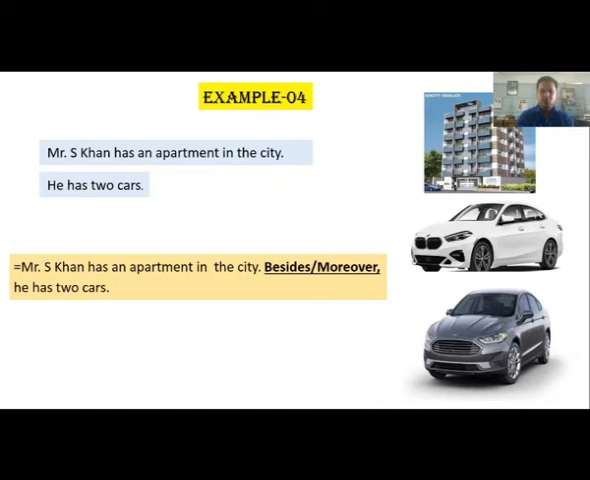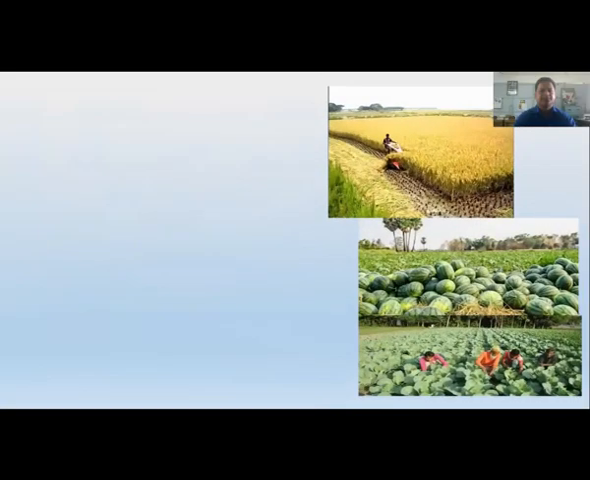If you want to add more information with your previous sentence, with the previous information, then you have to use besides, moreover, furthermore, in addition to, etc. as sentence connectors. So here my sentence connectors are besides or moreover.